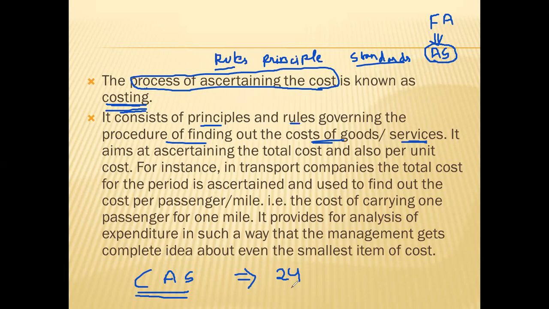So this is very important to understand what costing is. It gives the principles and rules governing the procedure for finding out the cost. And what are those principles and rules? They are covered in the 24 cost accounting standards issued.